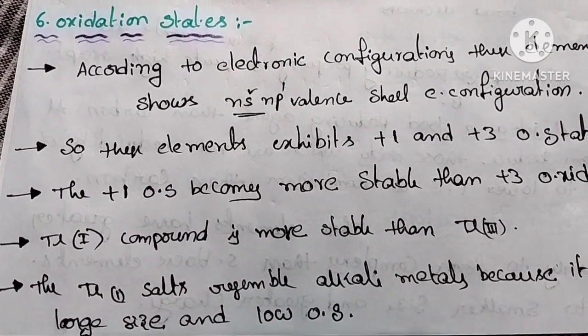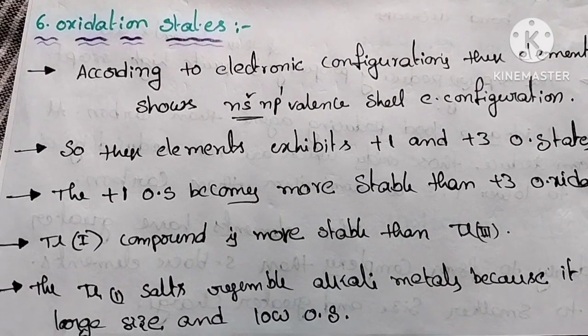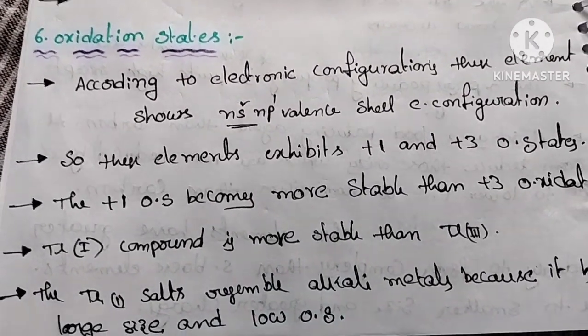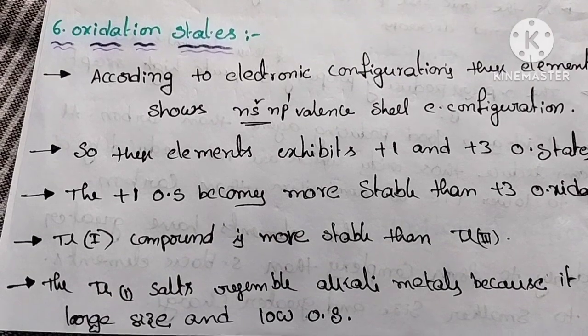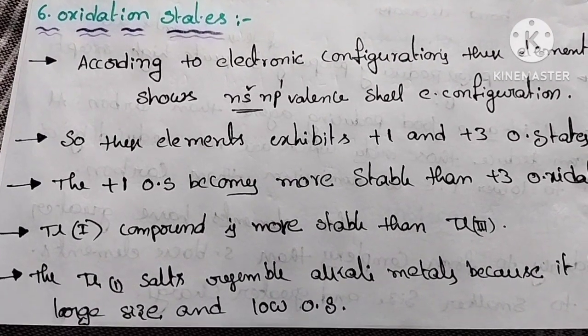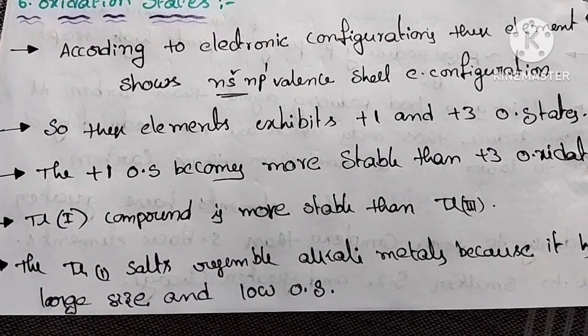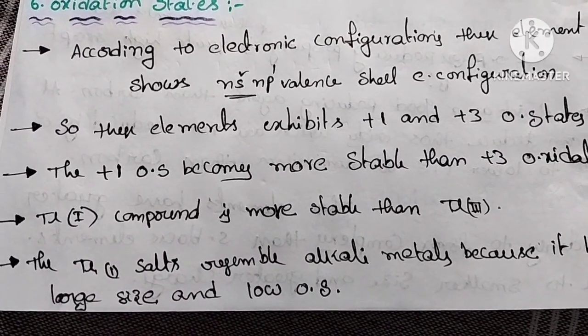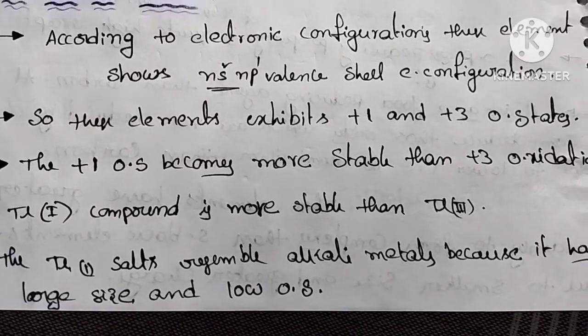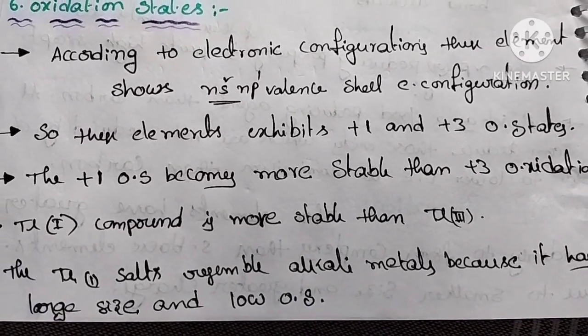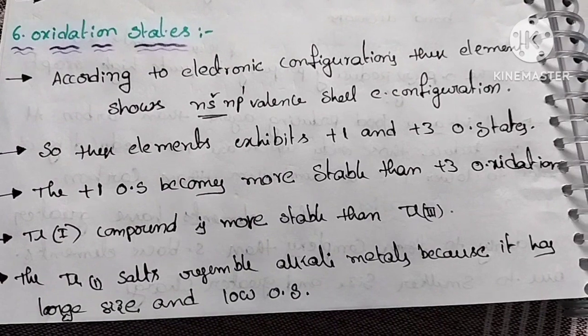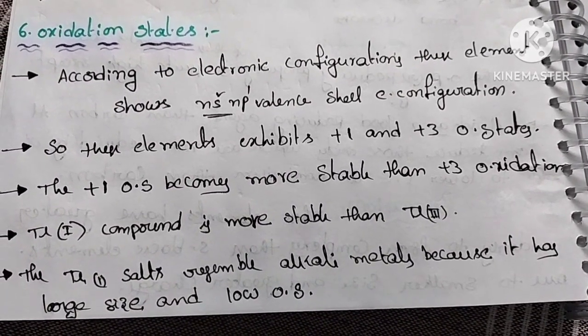In competitive exams, if they ask why thallium 3 compound is less stable than thallium 1, just write: due to the stability of s electrons. Okay, next another point, the thallium 1 salts resemble alkali metals because it has large size and low oxidation state. So this is about the oxidation state of the group 13 elements.